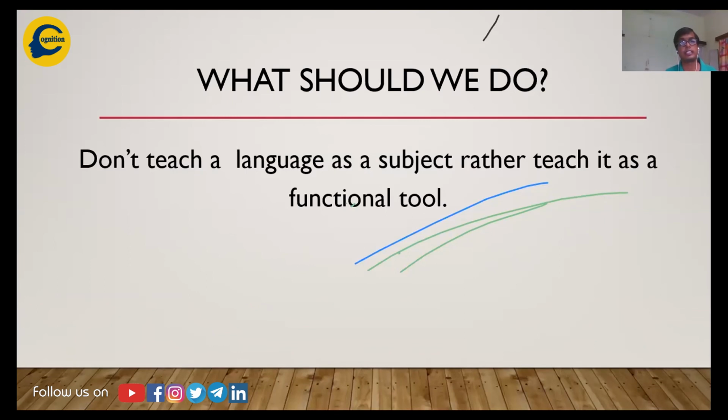Don't teach a language as a subject. Don't ask me the rules of the language. Ask me to produce that language. Only that will help me in my proper understanding of the entire concept of language.